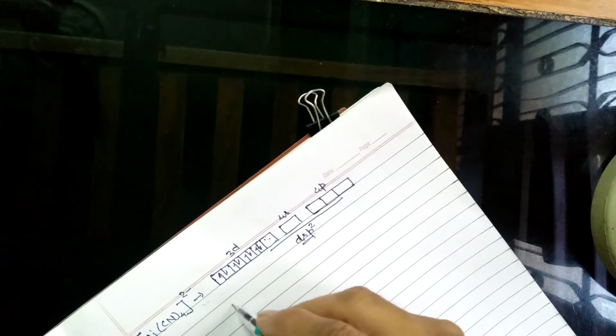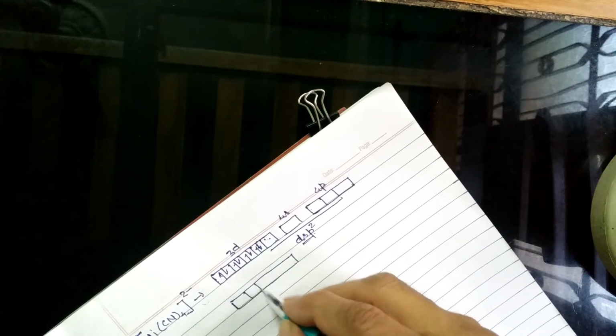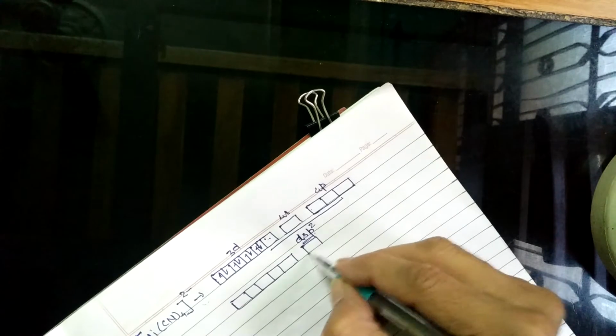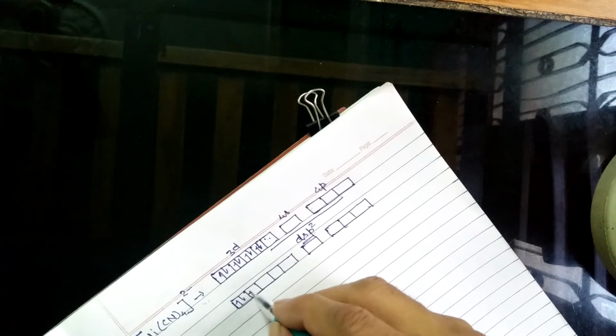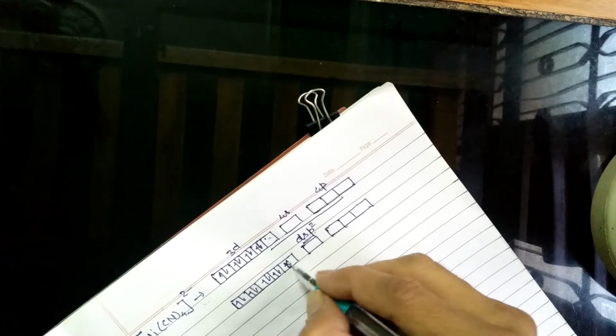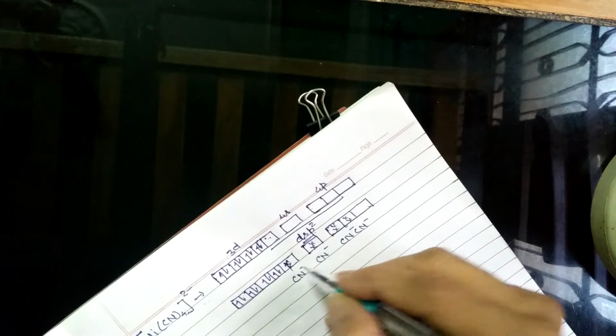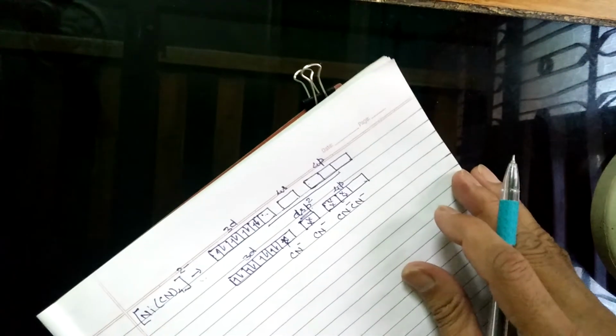So 1 CN is here, another one. So like this 4 CN strong field ligands get coordinated with the orbitals of nickel. So this will lead to the formation of a square planar complex.